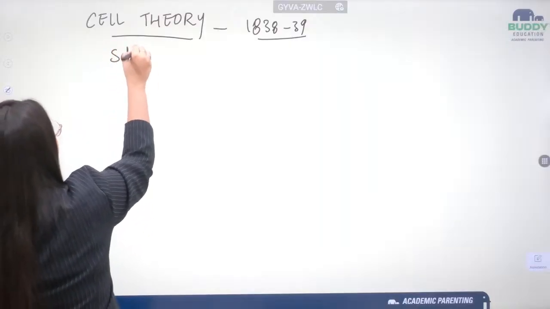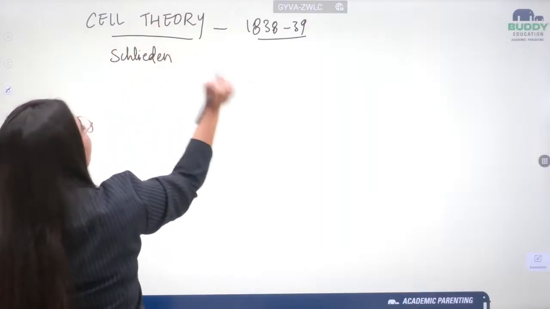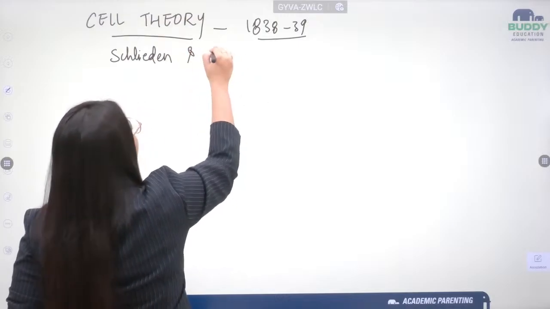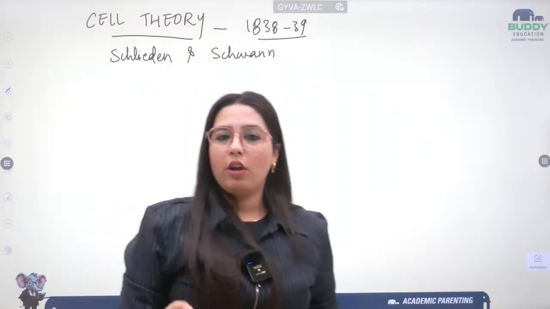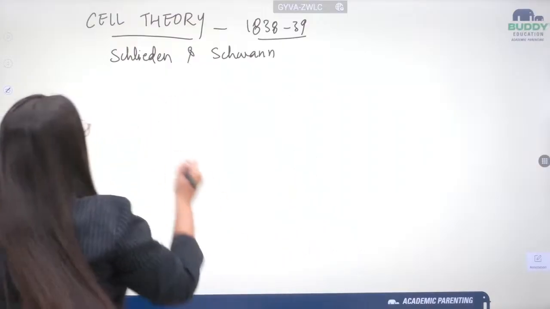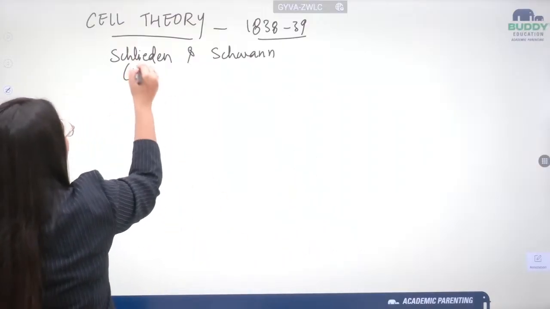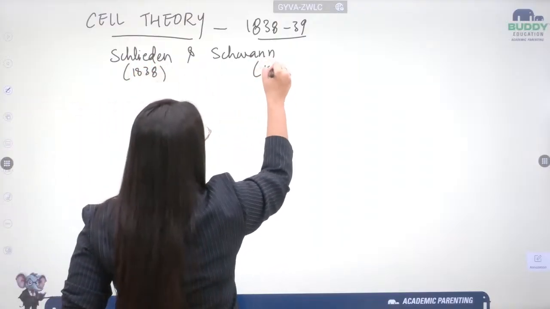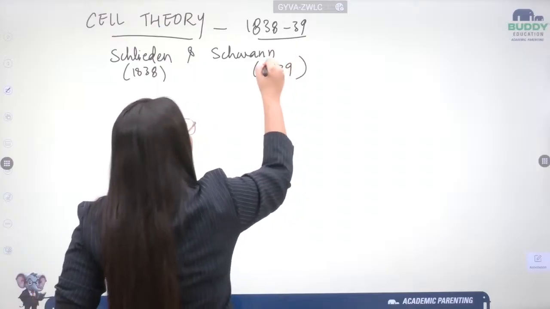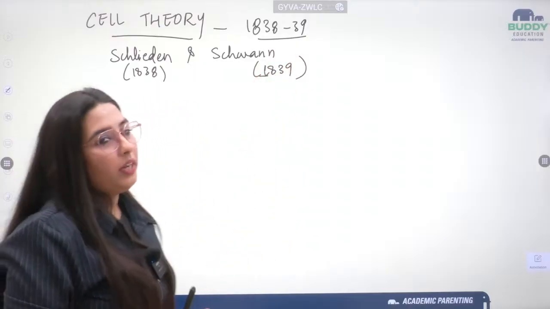One is Schleiden, and then we have Schwann. If I talk about Schleiden, he was 1838, and if I talk about Schwann, he was 1839. Both were biologists.